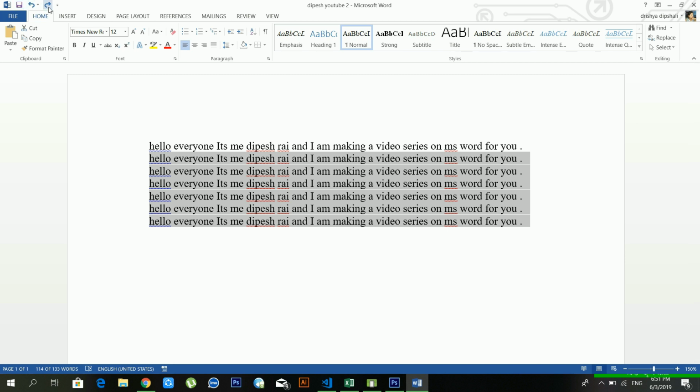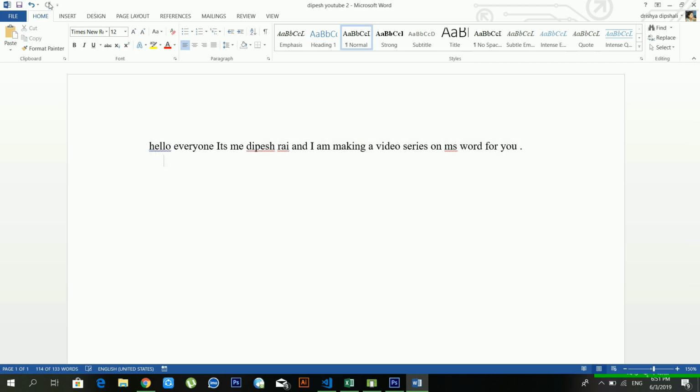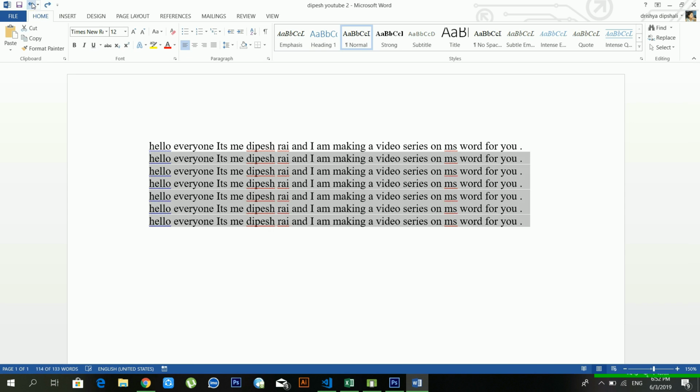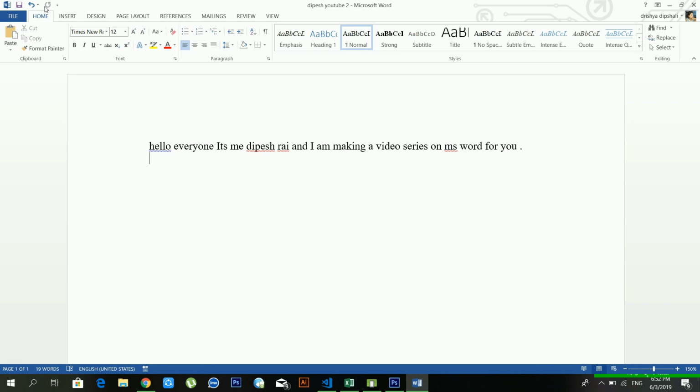Another option is redo, and if you want to remove that one again, in that case you have to use redo. See, it's gone. You can bring it back with undo and you can remove it by redo. Another option is format painter. Just wait for a moment, I'll discuss it later.